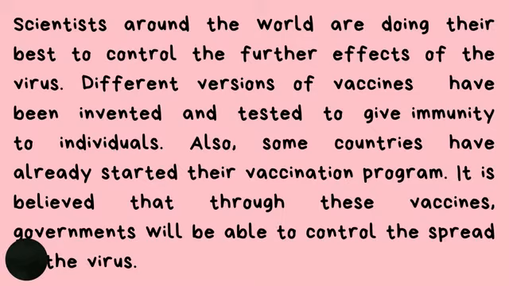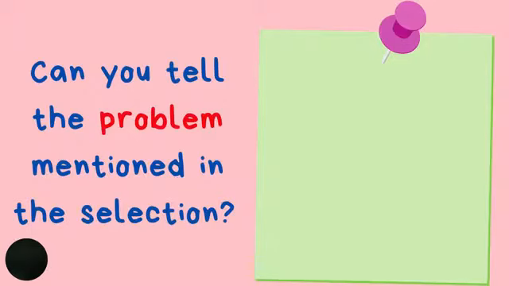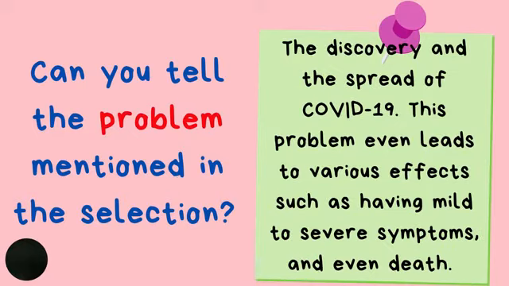Different versions of vaccines have been invented and tested to give immunity to individuals. Also, some countries have already started their vaccination program. It is believed that through these vaccines, governments will be able to control the spread of the virus. Now, can you tell the problem mentioned in the selection? Very good. The problem is the discovery and the spread of COVID-19. This problem even leads to various effects such as having mild to severe symptoms and even death.